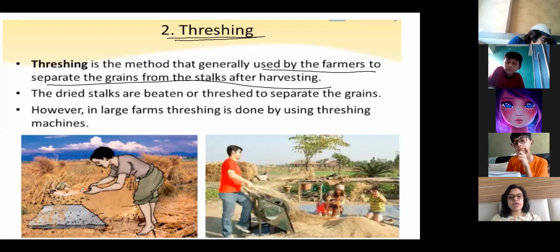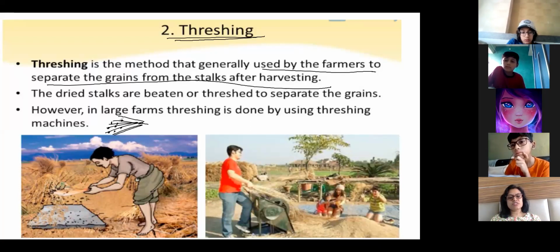In this step, you have this stalk, and the farmer just collects the stalk like this. You have wheat or whatever grain or crop is there, attached to it. Now these are dried ones.